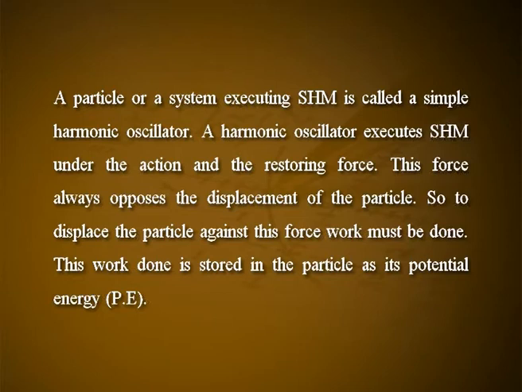So, to displace the particle against this force, work must be done. This work done is stored in the particle as its potential energy Pe. Since the particle is in motion, it has kinetic energy Ke. The sum of potential energy and kinetic energy is always constant, provided part of this energy is not used to overcome frictional resistance, etc.